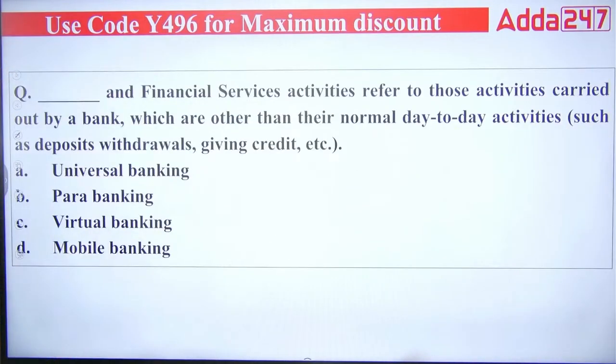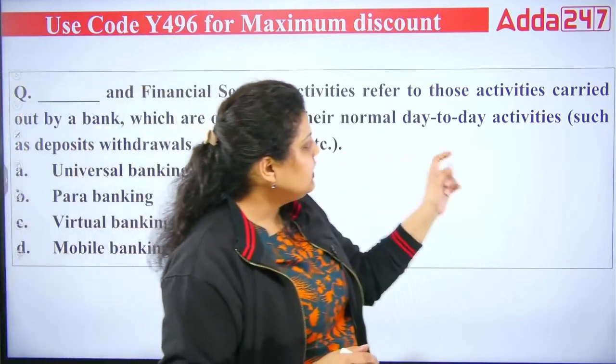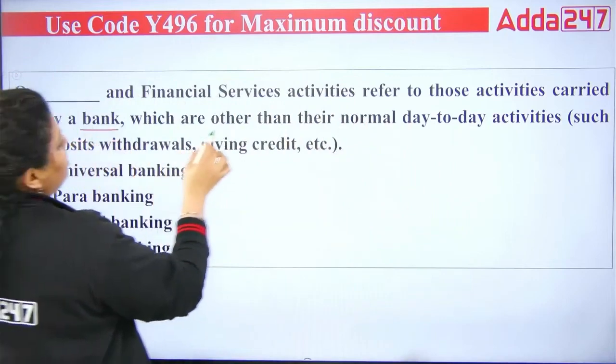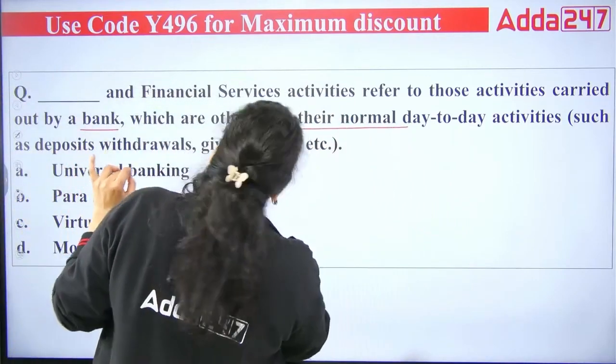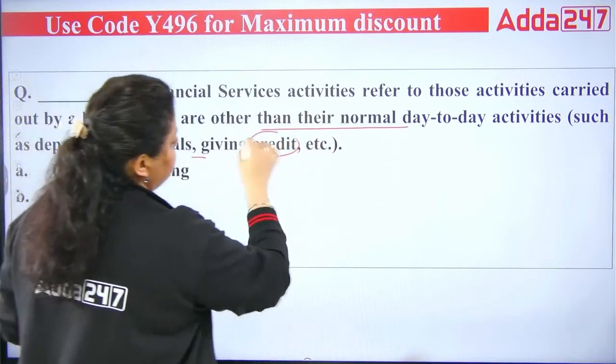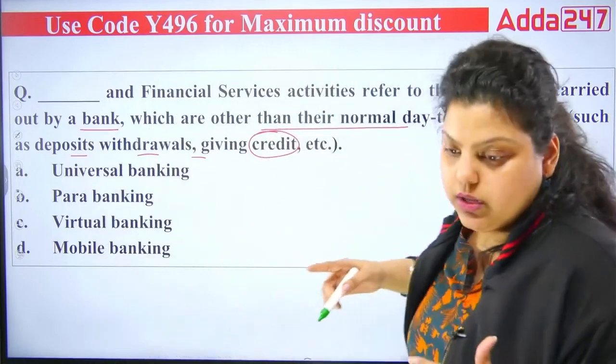Next question is talking about dash financial services activity, which refers to those activities carried out by a bank other than their normal day-to-day activities such as deposit, withdrawal and giving credit. So what type of banking are we talking about here?